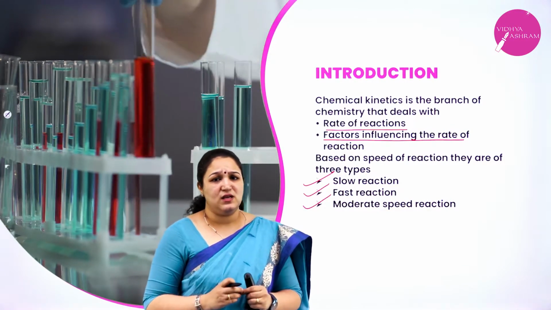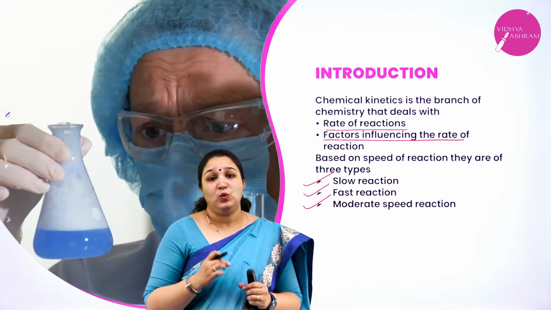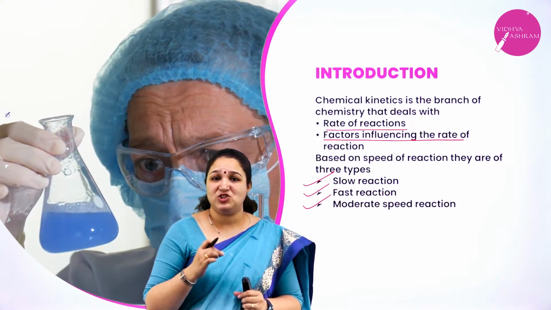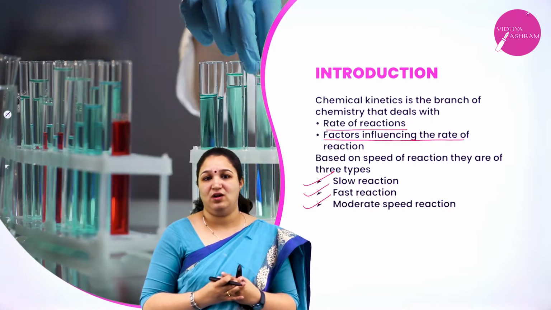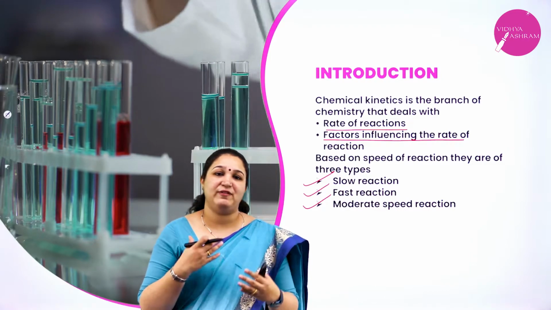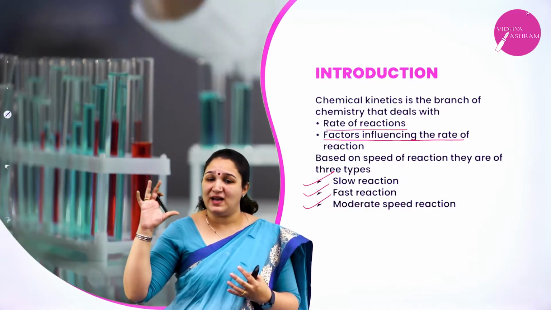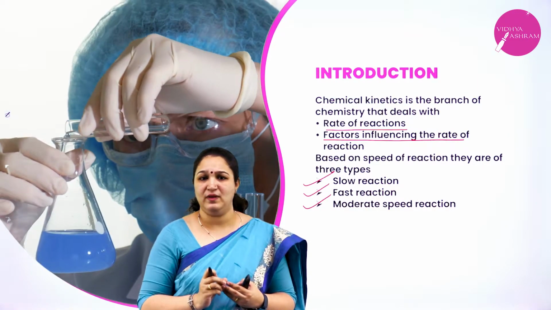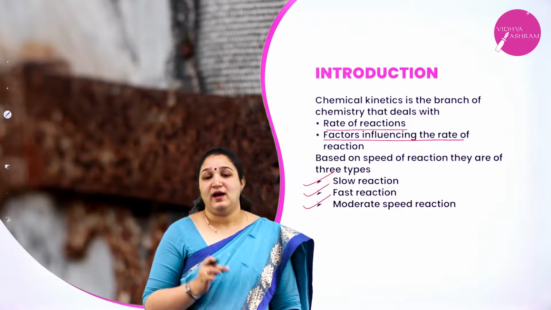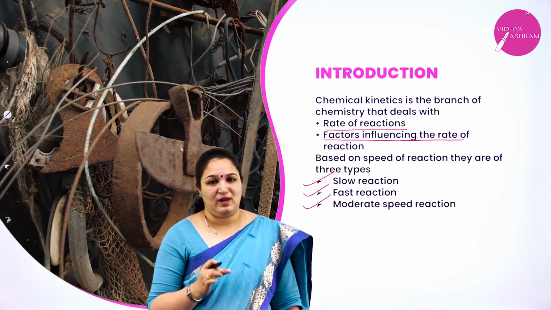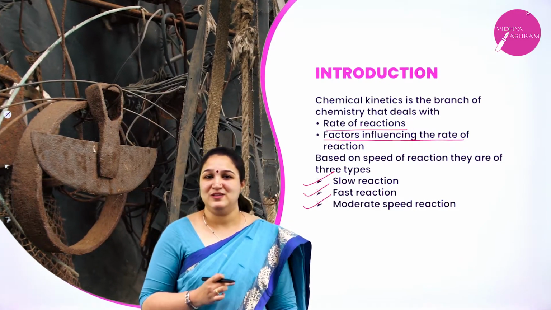Now chemical kinetics is a very important branch of chemistry. It is because we are going to learn how I can change the speed of the reaction by changing the conditions or by changing the factors which are affecting the rate of the reaction. I can get an optimum condition to get maximum yield in a very short time and also make the entire process economical. So it is a very important application when it comes to industries. Okay, so it's really a very important concept which we are going to study.